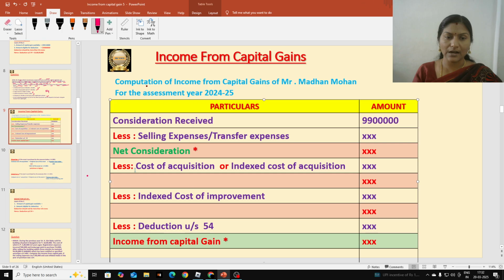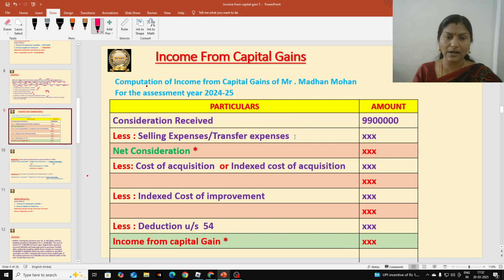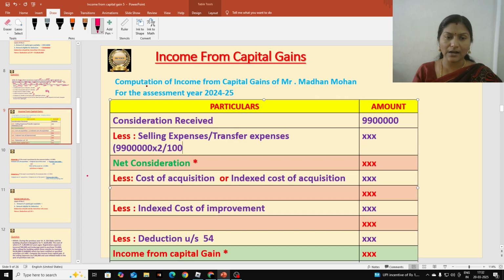Okay, next, selling expenses, transfer expenses. They gave a percentage here, 2%. So let us calculate 2% on 99 lakhs so that we can write it there. How to calculate here? 99 lakhs into 2 by 100. You should calculate it and see how much you are getting.